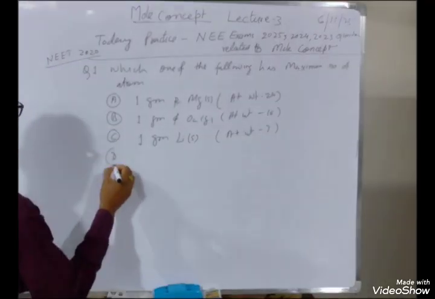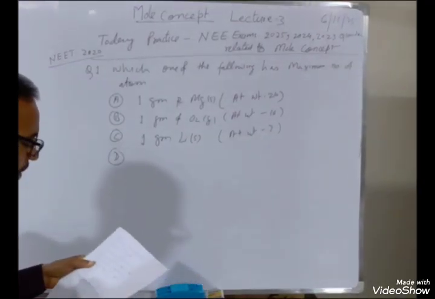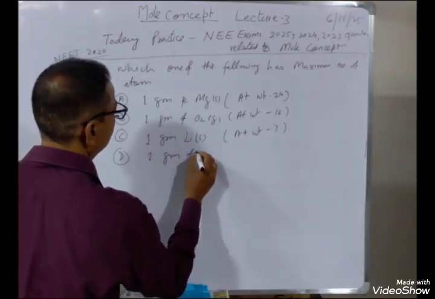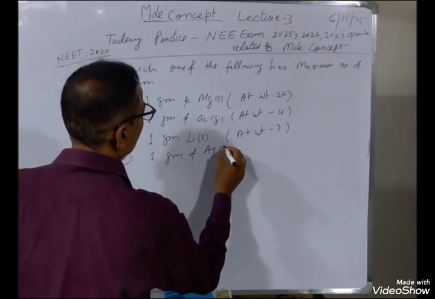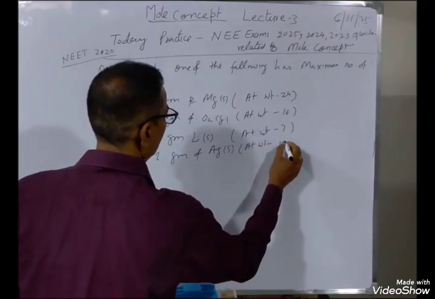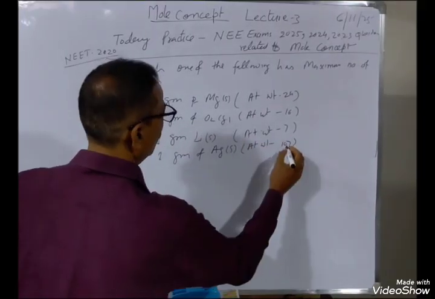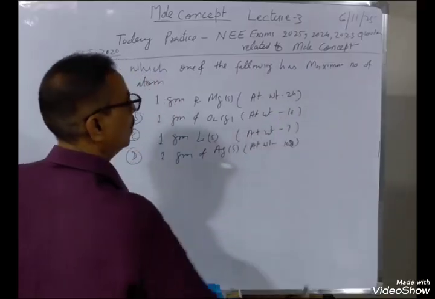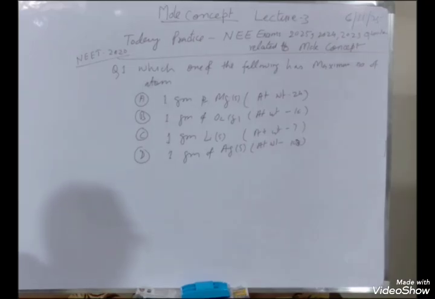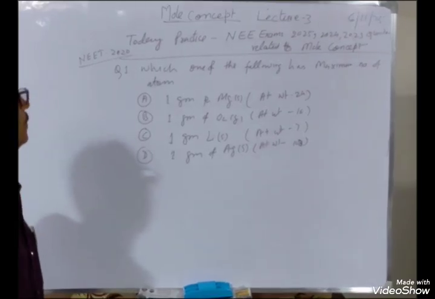And D option is 1 gram of silver, this is solid, atomic weight of silver is 108. So this question was asked in 2020, which is very simple.